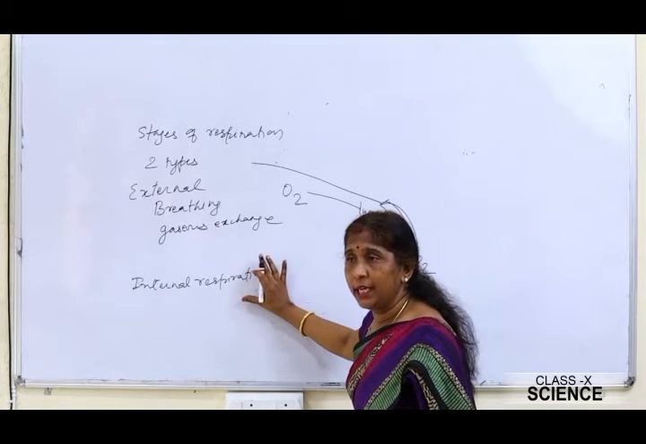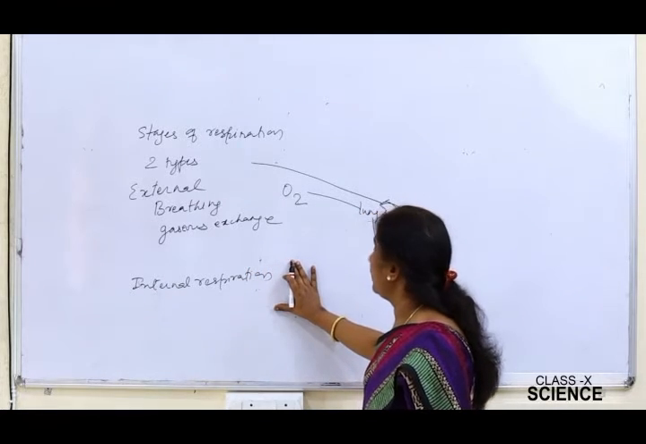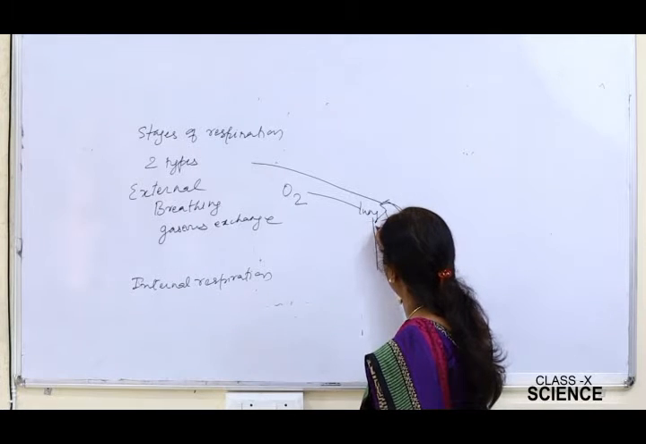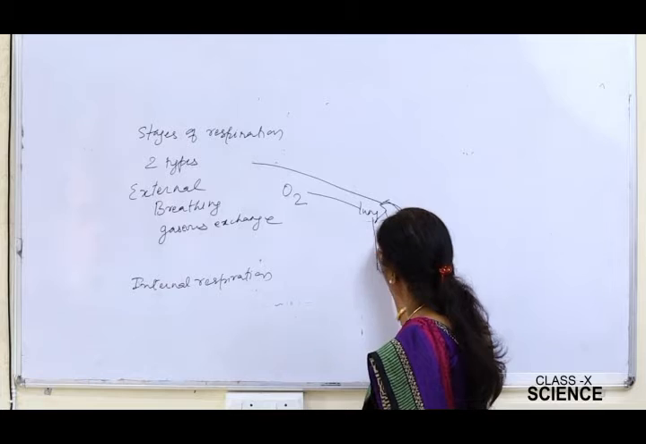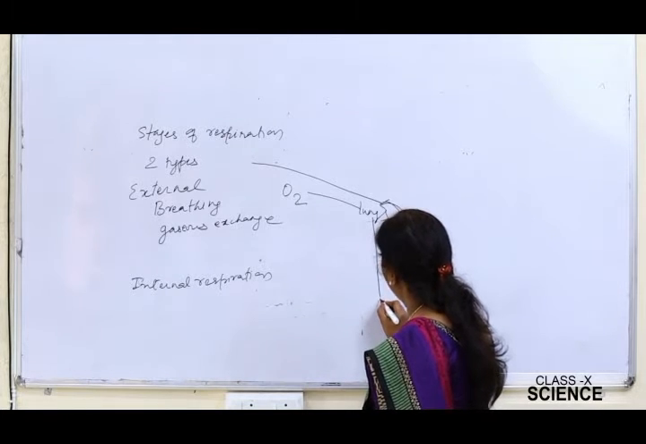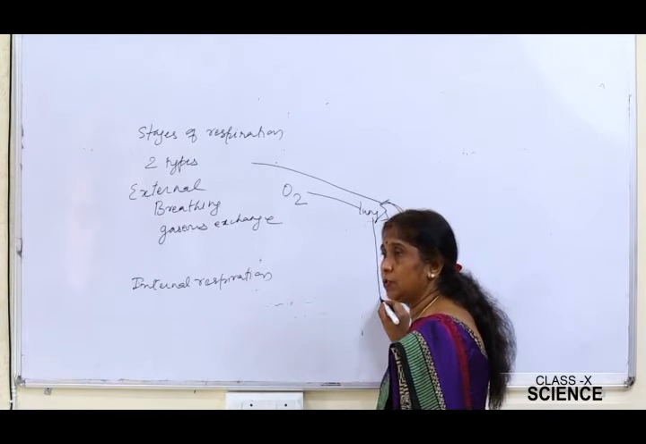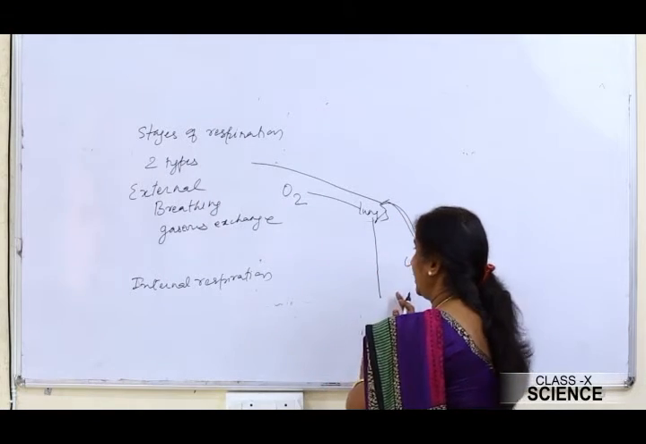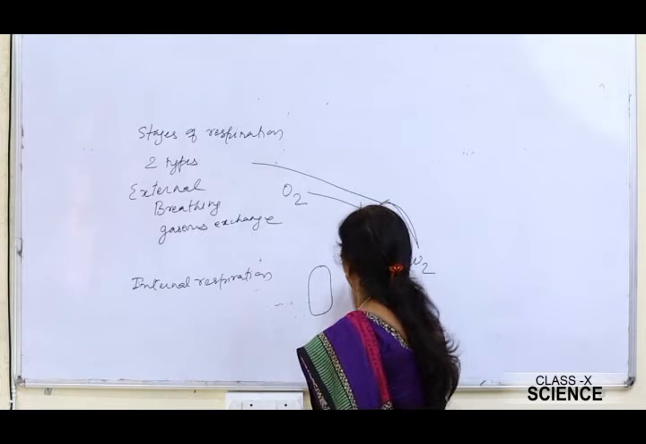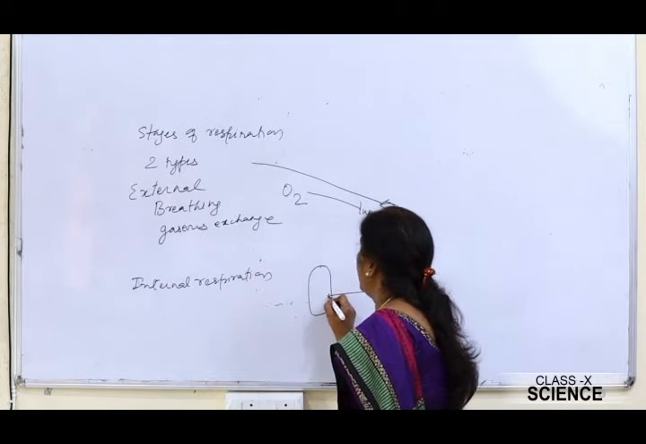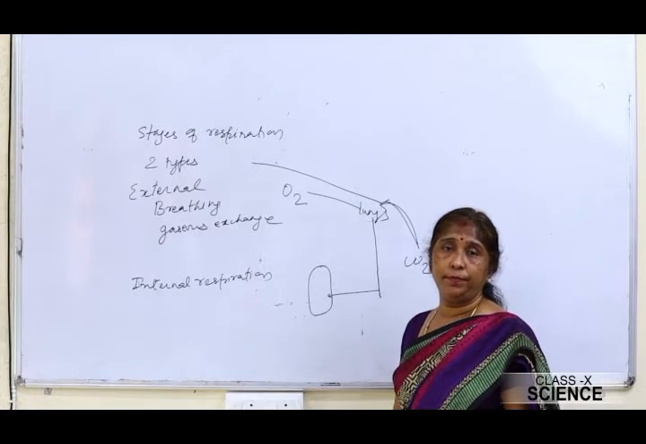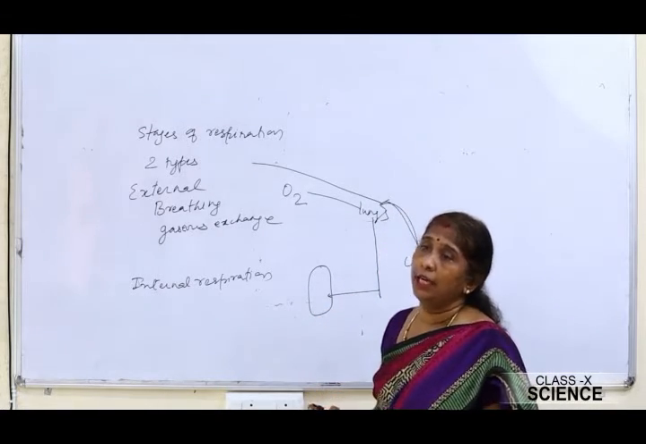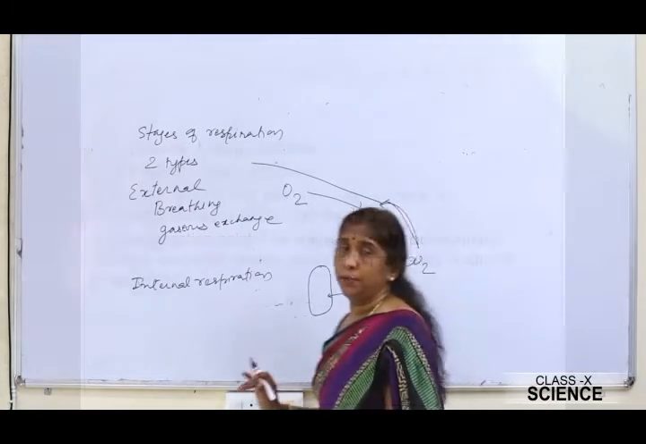In internal respiration, the blood from the lungs carries oxygen, and from the arterial blood in the blood vessels the oxygen moves into the cells. The movement of oxygen from the arterial blood into the cell is called internal respiration.